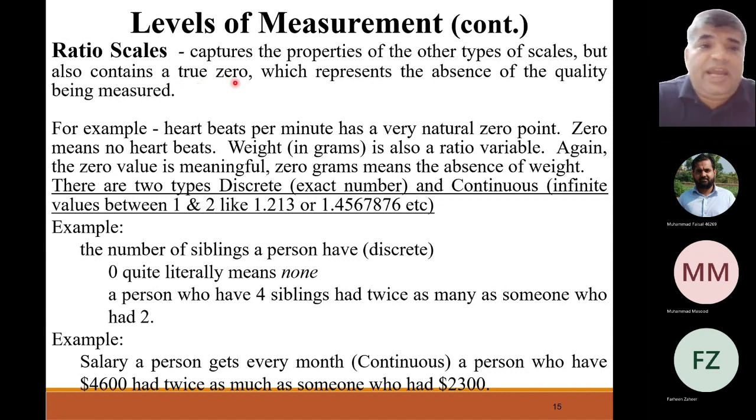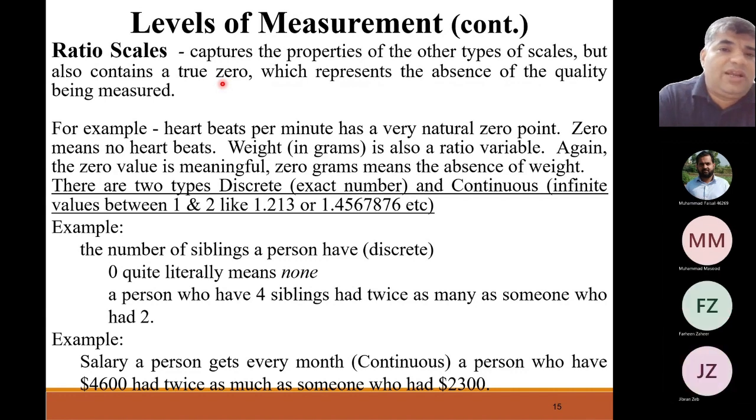Like in the previous example, we had temperature. Temperature is measured on interval scales, and interval scale does not have a true zero because there zero does not mean there is no temperature at all. But here in this ratio scale, for example, if I say how many kilometers do you walk? If you say zero, which means you do not walk at all. So the walk measured in kilometers is called the ratio scale. So this zero represents the absence of the quality being measured. There is nothing at all.